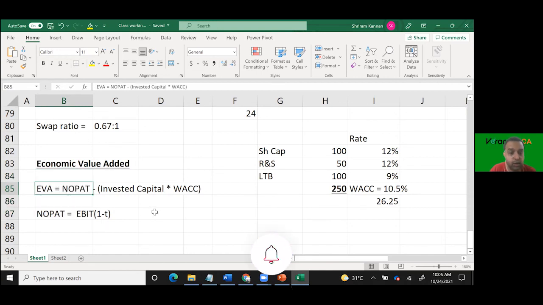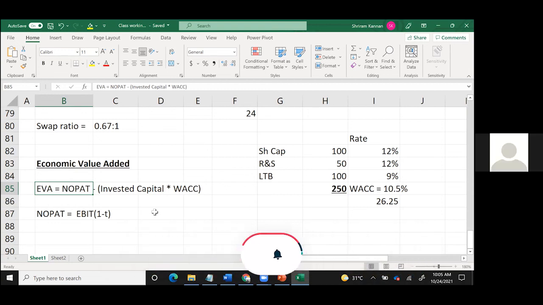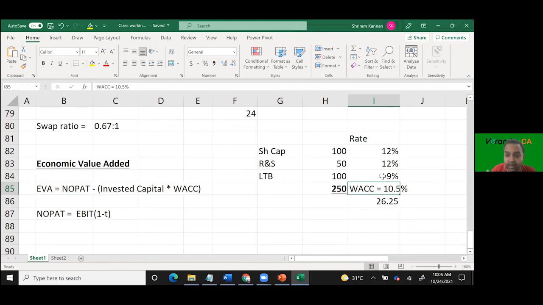Profit, can you please tell me, is it before interest or after interest? After interest. Be careful. In the WACC, are you considering interest or not? Considering.